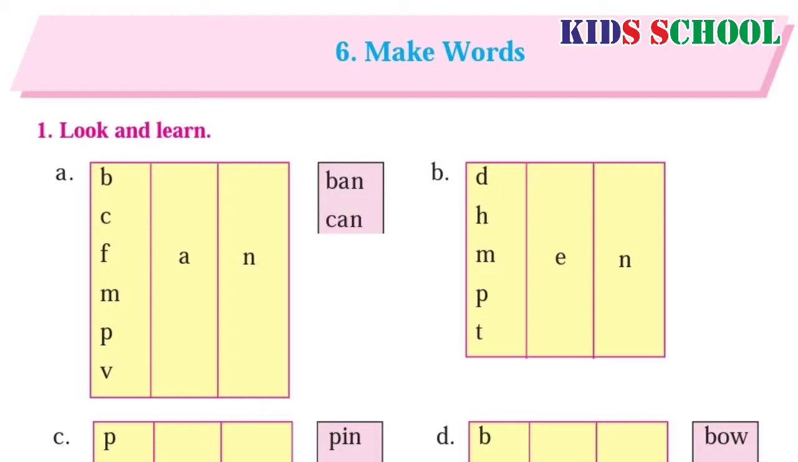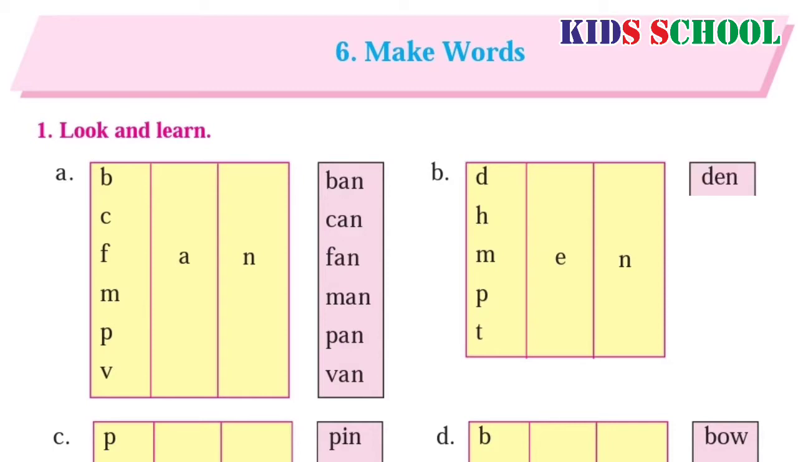B-A-N, ban. C-A-N, can. F-A-N, fan. M-A-N, man. P-A-N, pan. V-A-N, van. Now my dear students, we have completed the table A and now we will see the table B.